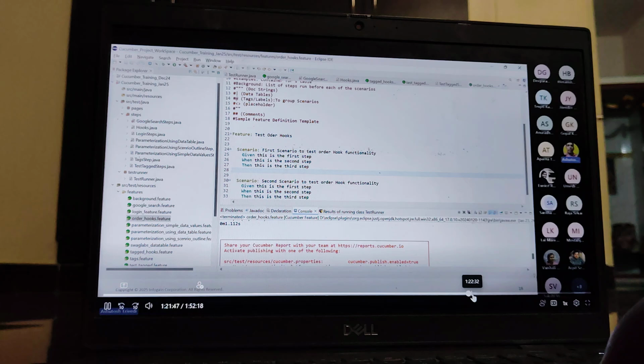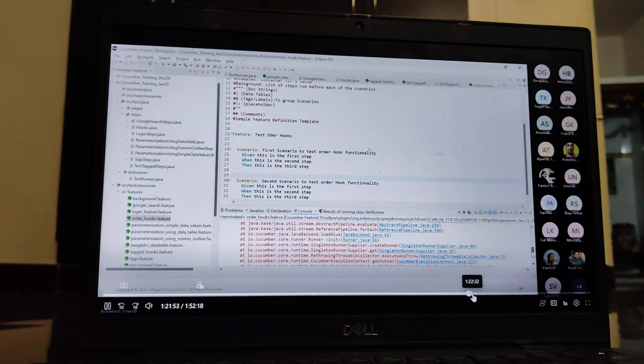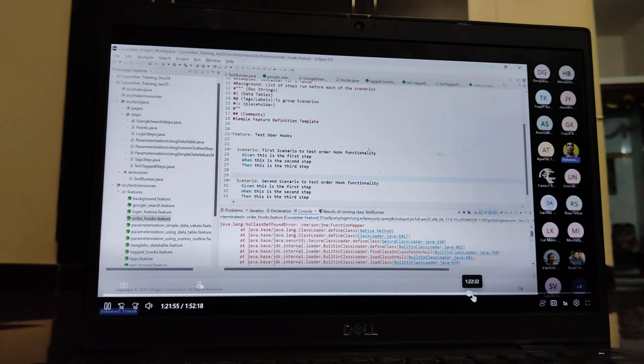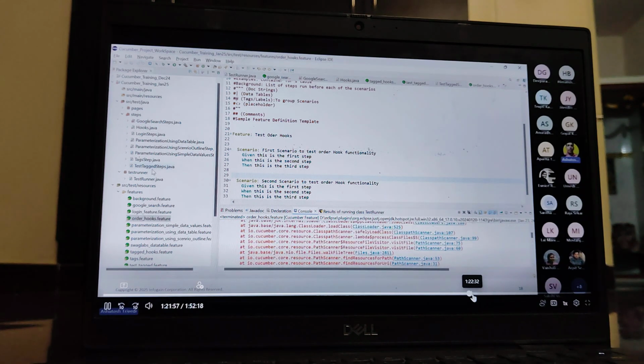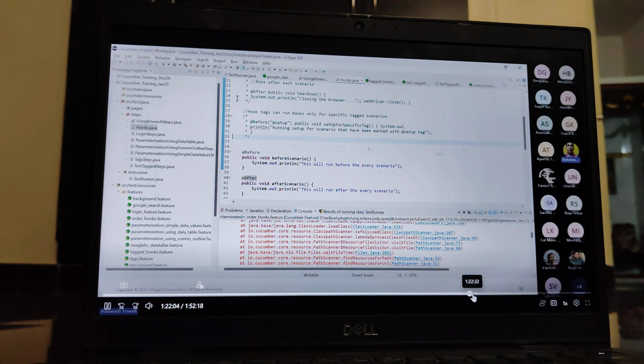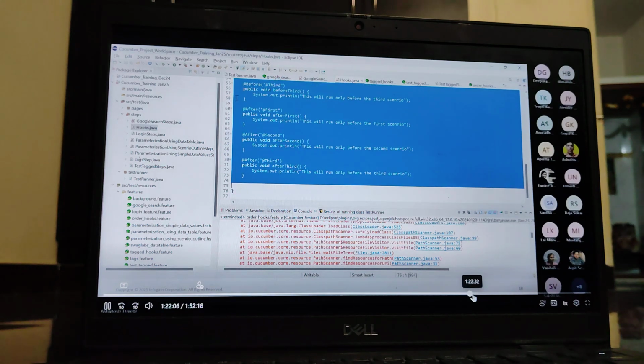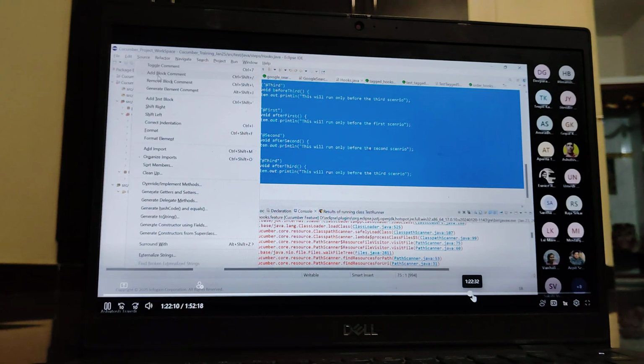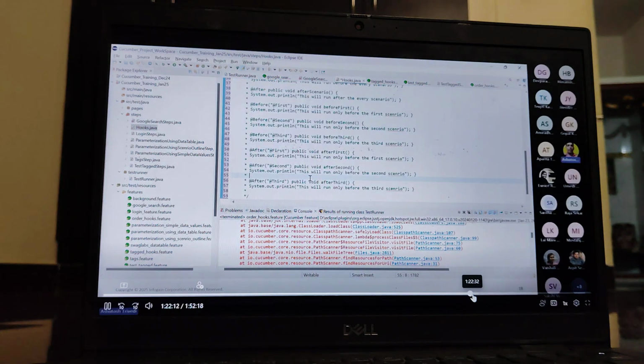Let's check here, guys. This okay. We need to provide implementation. We need to comment the hook actually first. Okay, let's now comment all the hooks again. So now we have not required, add block comment.